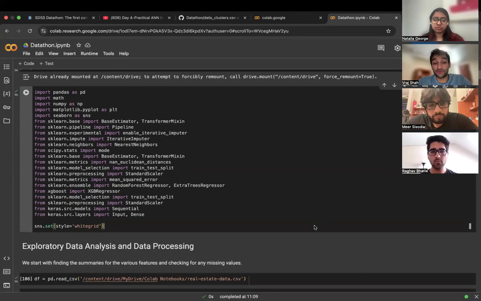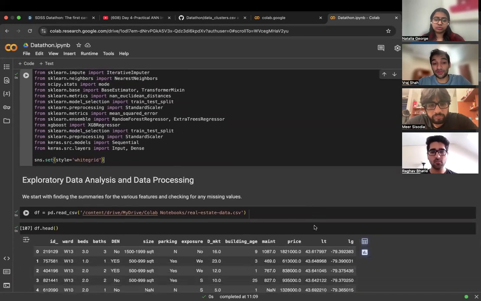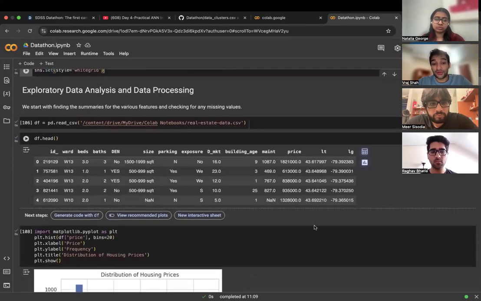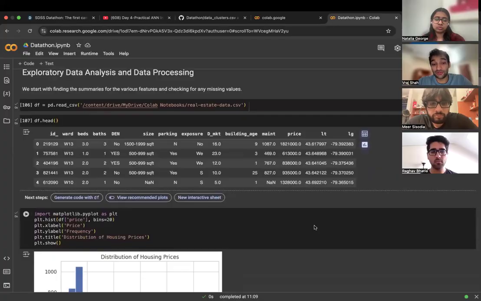This project could be very useful for a real estate developer. Our model predicts the condo price, which a real estate developer can take and assess to build a building in a specific location. Next, Raghav will take over and explain the EDAs for the project.